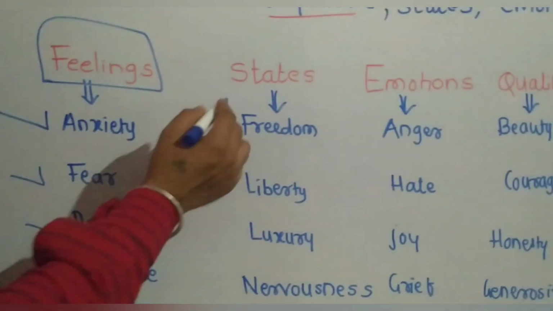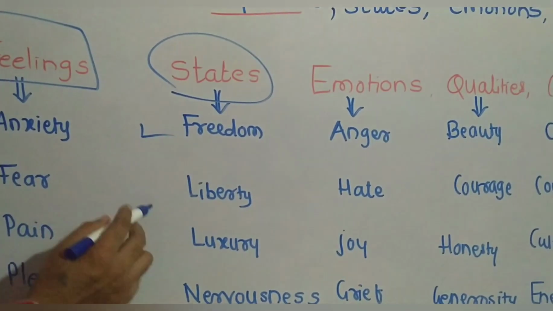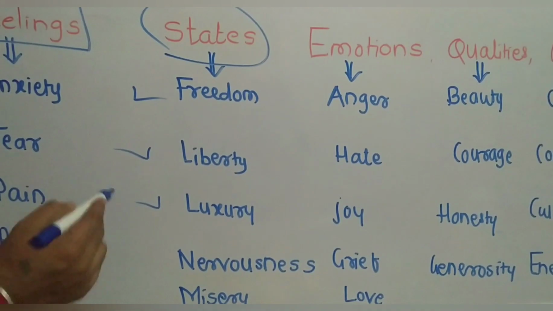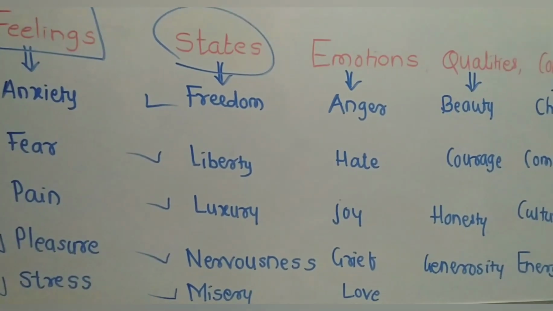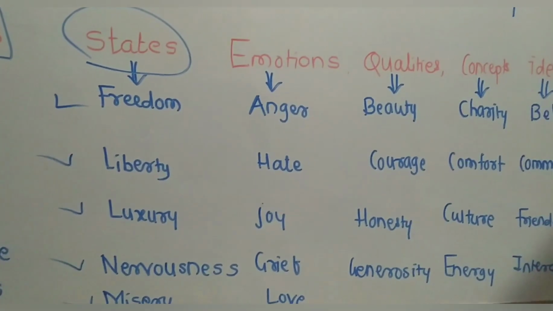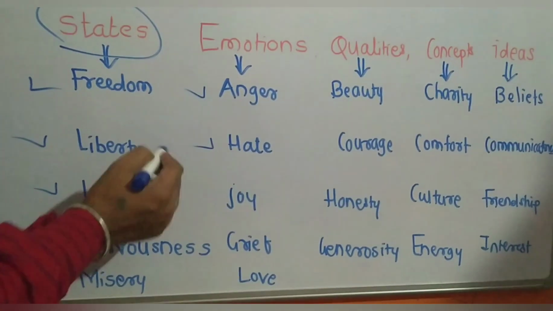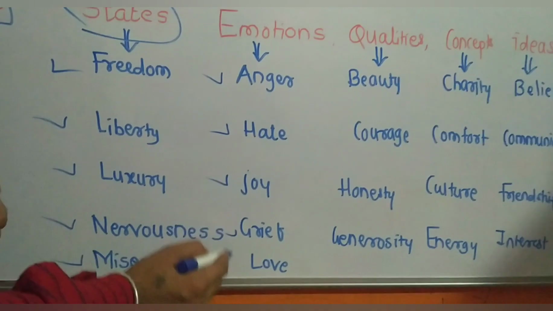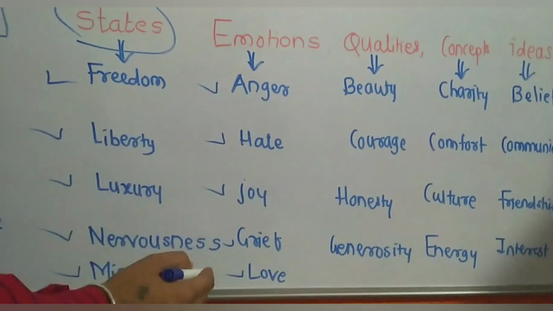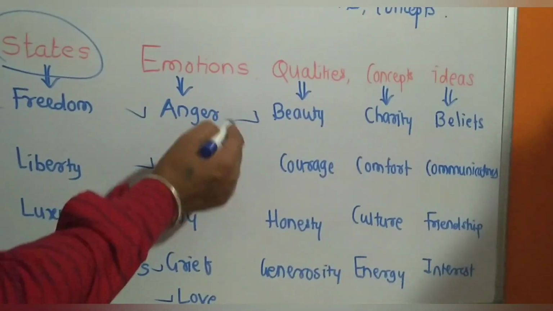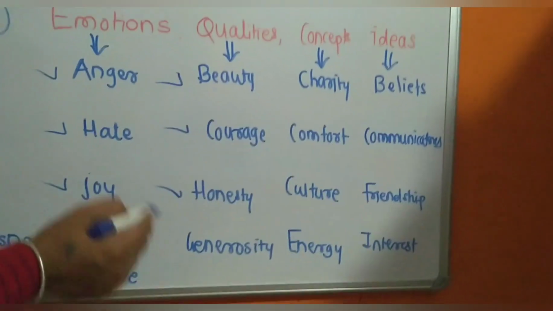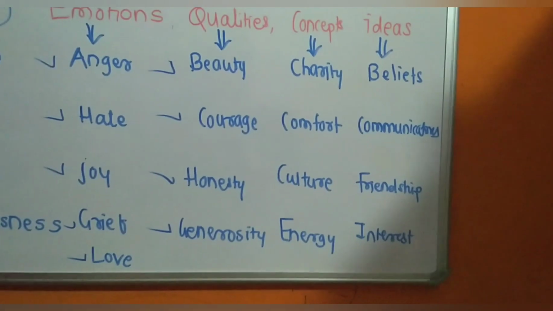Now states like freedom, liberty, luxury, nervousness, misery. So these are the states. Emotions like anger, hate, joy, grief, love. We express emotions also. Qualities like beauty, courage, honesty, generosity.